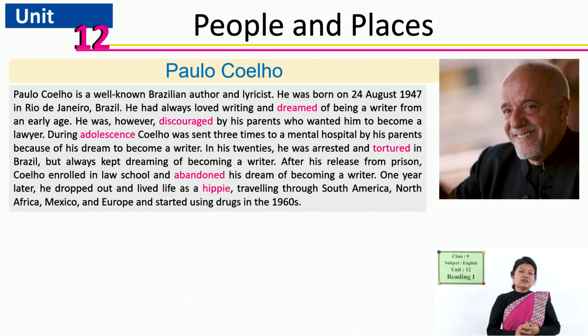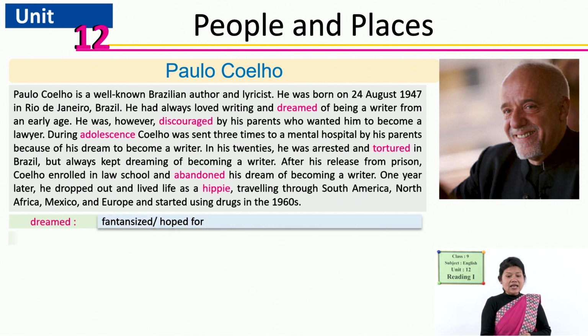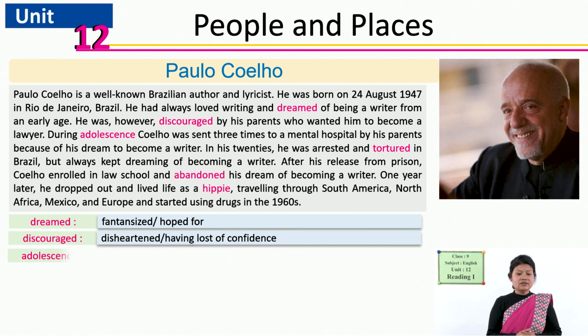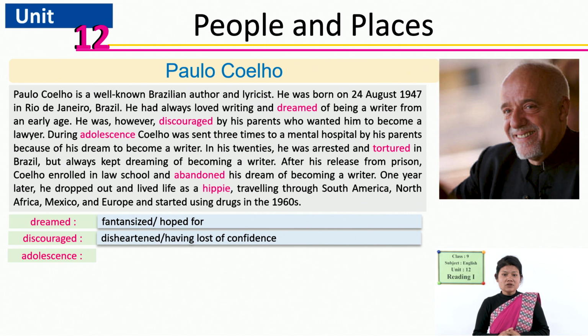And even in his 20s, that means when he reached 20 and onwards, he was arrested. He was even arrested and then sent to prison so that he would change his aim. Yes, what a sad. This is very sad to know about him, because his parents were against his decision. So, due to that family pressure, he abandoned his dream of becoming a writer. Abandoned means gave up. He gave up his dream of becoming a writer, and then what did he do? He was forced to join a law school there, and he gave up his hope also to become a writer, but it could not continue, because he was doing everything by force, not according to his internal desire. Yes. So, due to that reason, he could not continue his study in that law school.